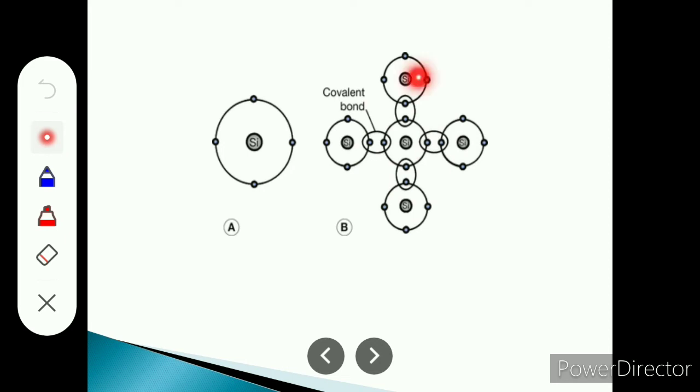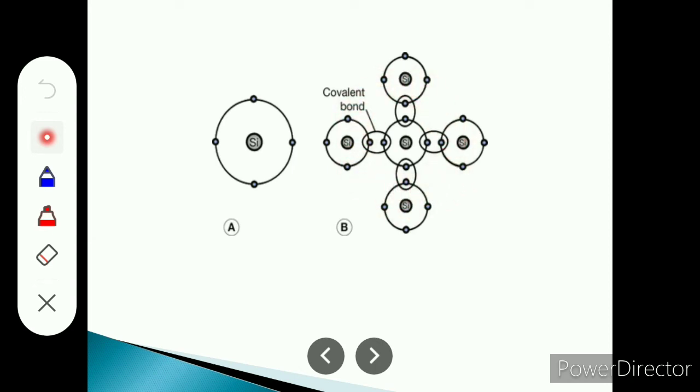And therefore for this silicon atom, in the outermost orbit, these two electrons, these two and these two are like this. In the outermost orbit there are 8 electrons, because they share their electrons with the neighboring silicon atoms, and therefore such a silicon molecule is stable. Why stable? Because now in the outermost orbit there are 8 electrons.